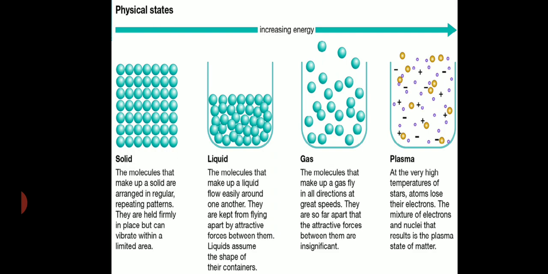If we move to the liquid state, the molecules of the liquid can flow easily around one another. They are kept from flying apart. They cannot fly away, but they can just flow, and the attractive forces between them are slightly weaker than in the solid. They do not have any fixed shape.